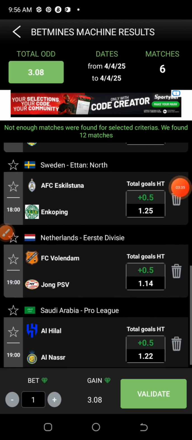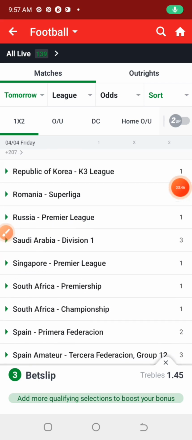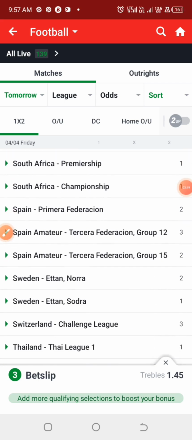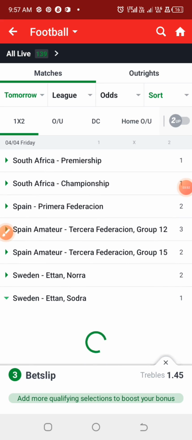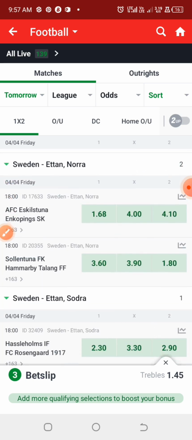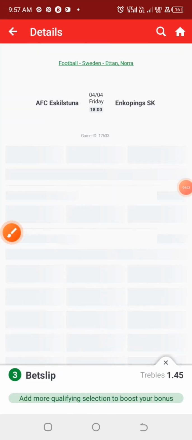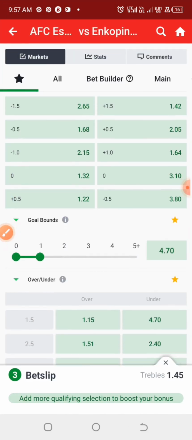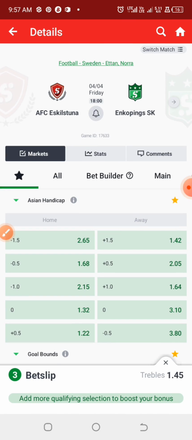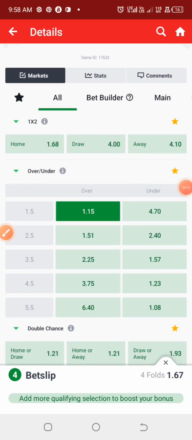Moving on to the next game, which is under the Sweden League. The prediction for this match is second half over 0.5 goals, and you can also go for full time over 1.5 goals for this match. I think the odd for full time over 1.5 is 1.15.